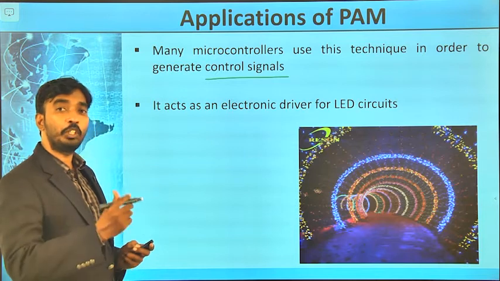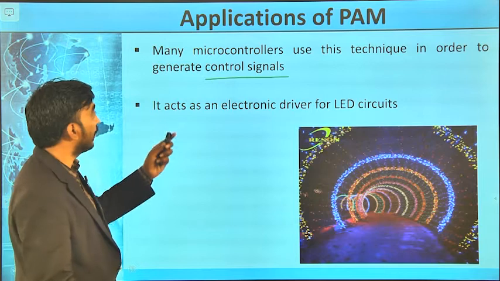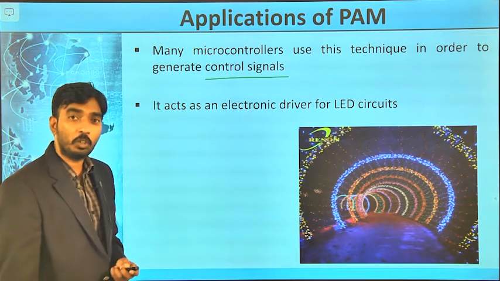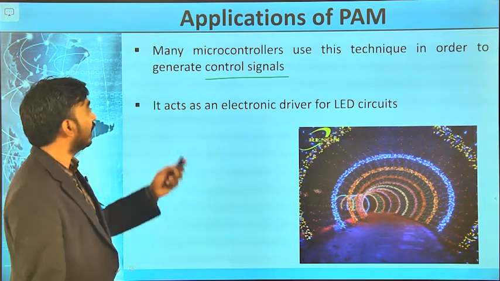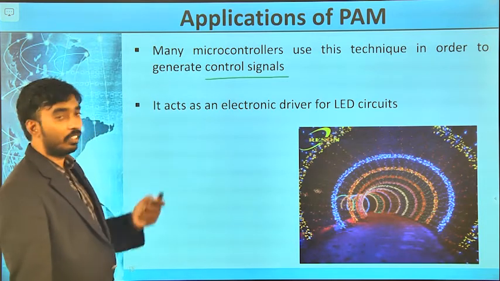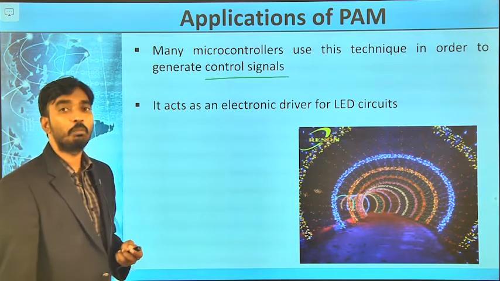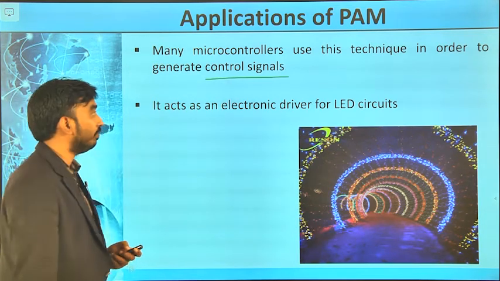Whenever we want to operate external devices using the microcontroller, the microcontroller has to generate control signals, and these control signals can be generated using pulse amplitude modulation.